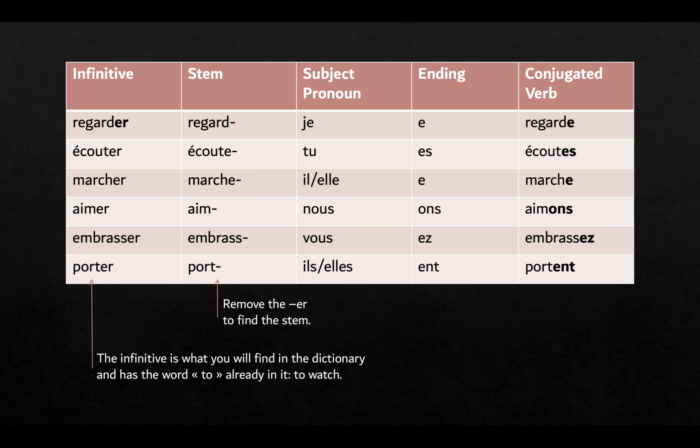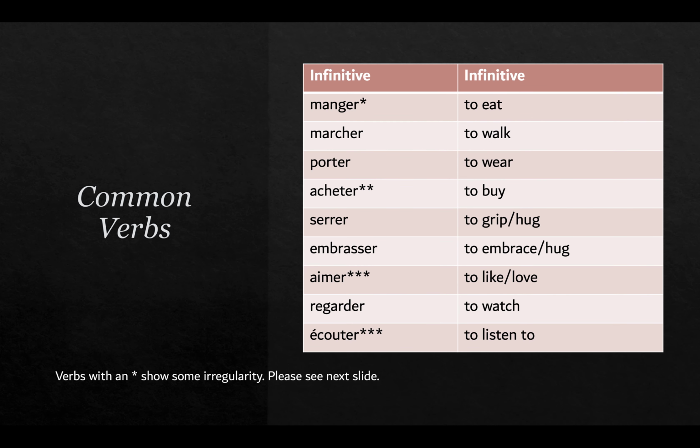So that's how you conjugate an ER verb. Here are some common verbs: manger, marcher, porter, acheter, serrer, embrasser, aimer, regarder, écouter.